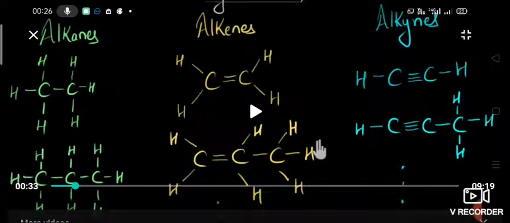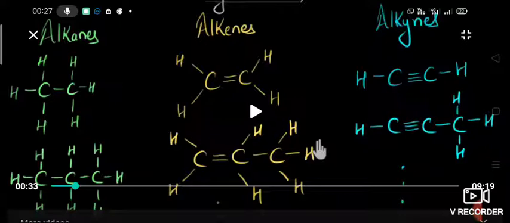C2H6, that is ethane. This is the second member of the alkane group, which has covalent bonds. It is a covalent compound. Around carbon, 4 covalent bonds are there. So if you see this ethane, how many bonds are there? 1, 2, 3, 4, 5, 6, 7 bonds are present in the ethane compound.